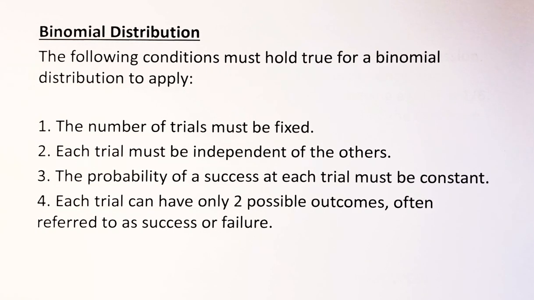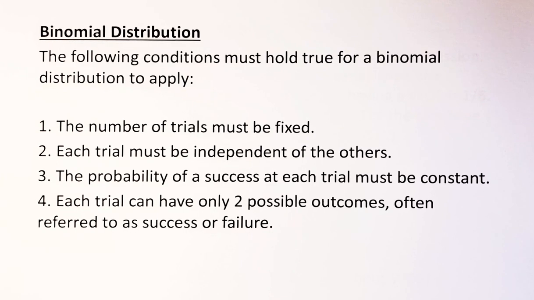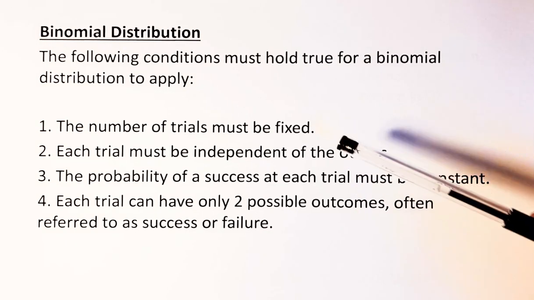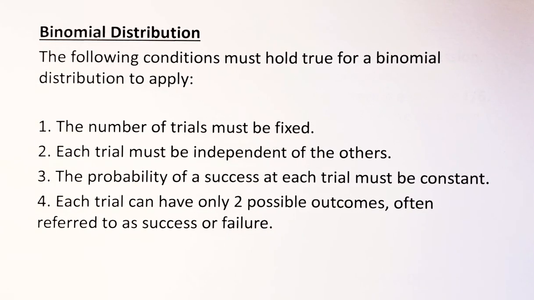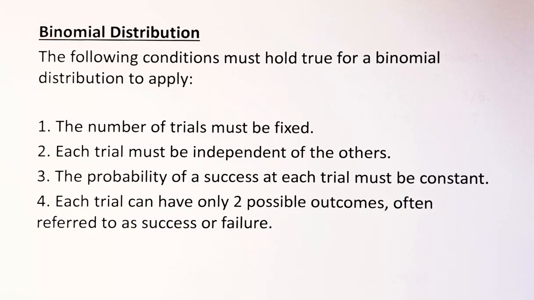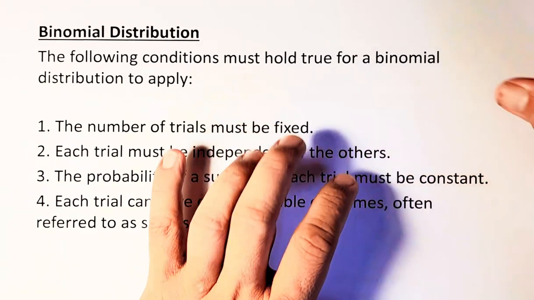So the main difference between a binomial and Poisson is that the number of trials must be fixed. So there are 10 cards or 10 items or whatever, okay? And each trial has a success or failure kind of question. Without further ado, we'll look at the example and how to use it using the graphic calculator.